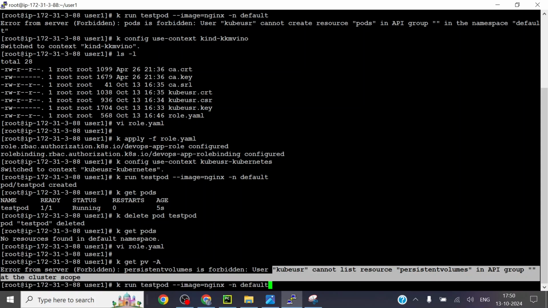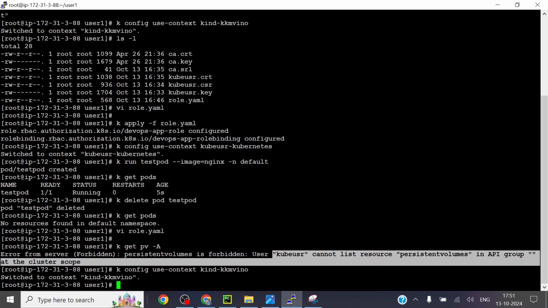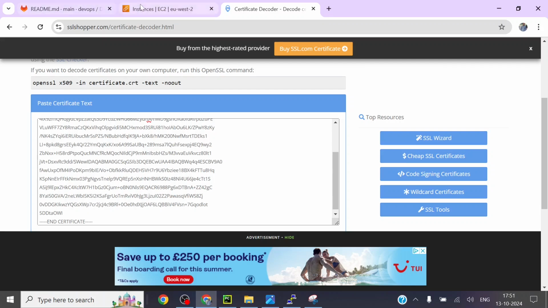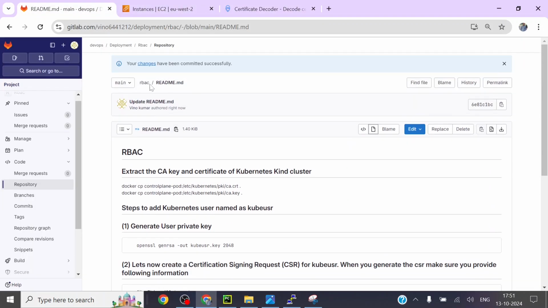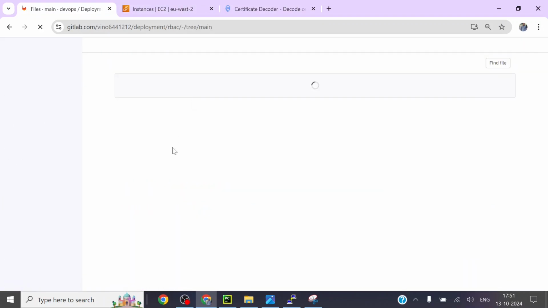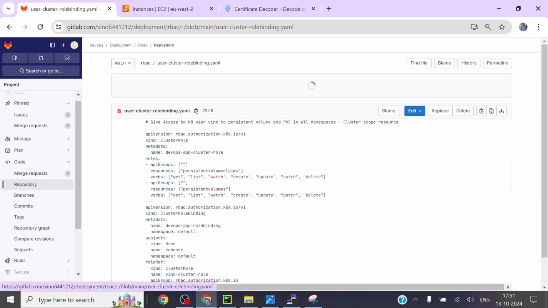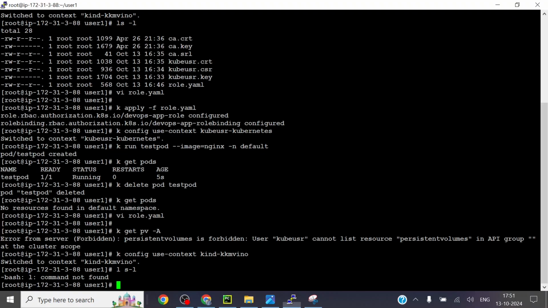So let us give this girl the cluster-wide permission. First I'll jump over here and copy the command. I already have the RBAC cluster-wide access here. I have the PVC cluster role binding. Just copy over here the cluster role, clusterrole.yaml.